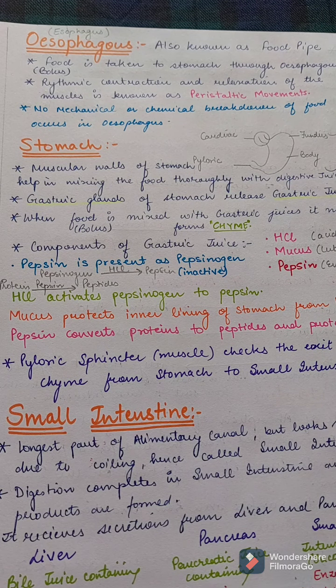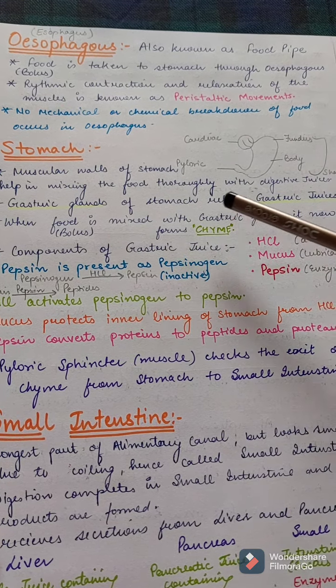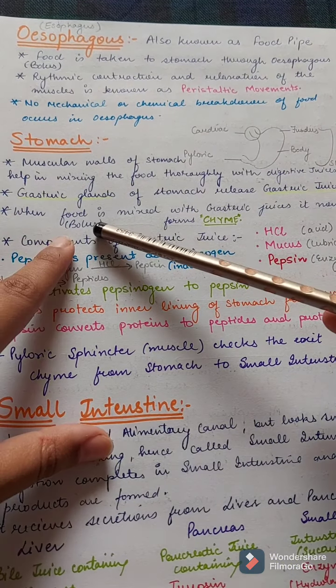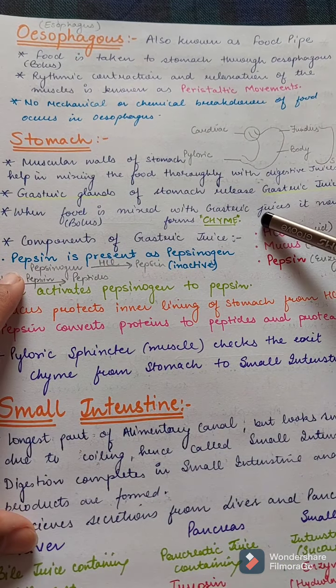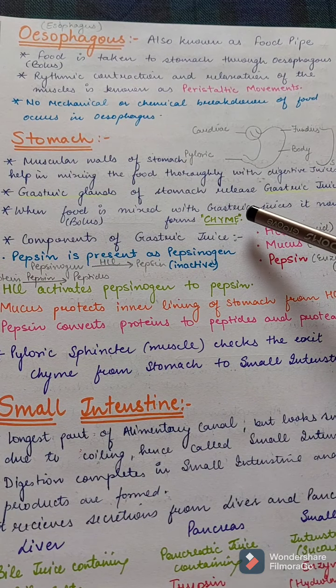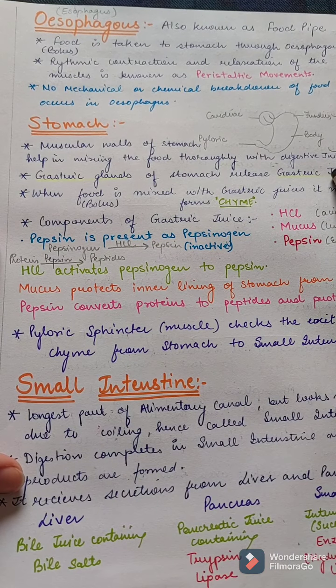Gastric glands. In the mouth there were salivary glands. In the stomach there are gastric glands. The gastric glands of the stomach release the gastric juices. Now when the bolus is mixed with gastric juices, it is called chyme. So what are the components of these gastric juices?